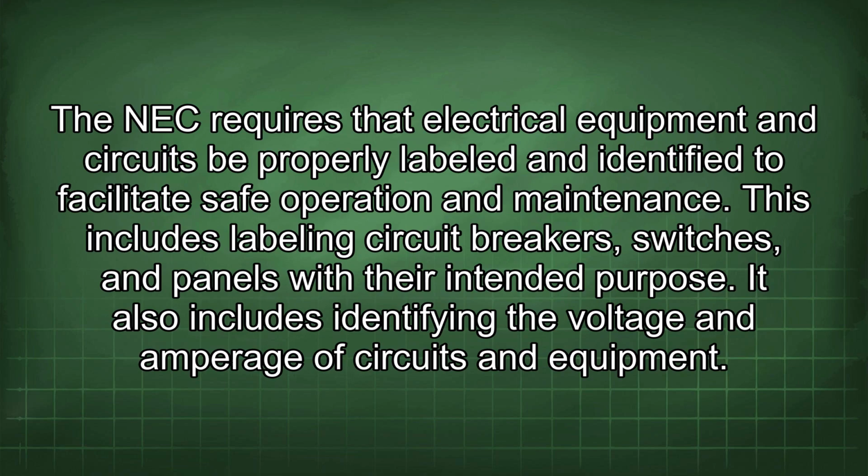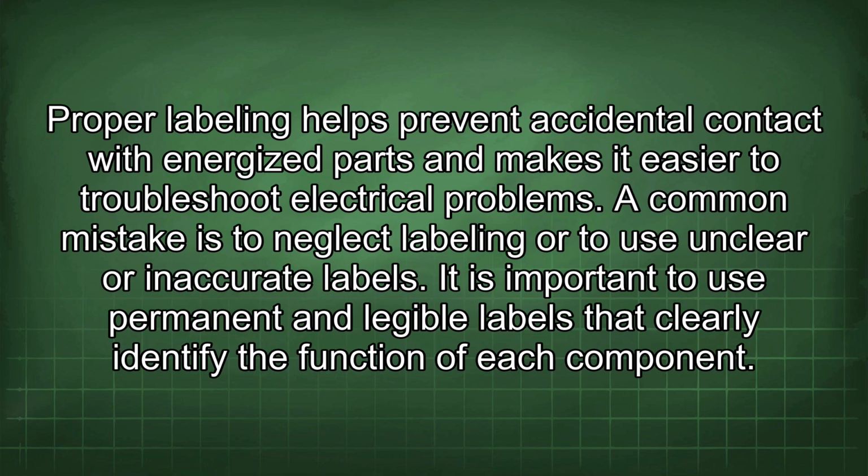The NEC requires that electrical equipment and circuits be properly labeled and identified to facilitate safe operation and maintenance. This includes labeling circuit breakers, switches, and panels with their intended purpose. It also includes identifying the voltage and amperage of circuits and equipment. Proper labeling helps prevent accidental contact with energized parts and makes it easier to troubleshoot electrical problems.